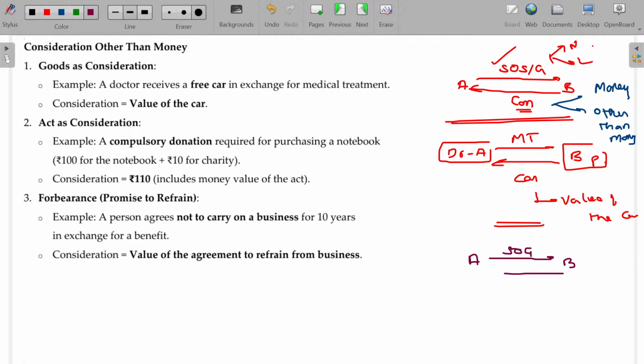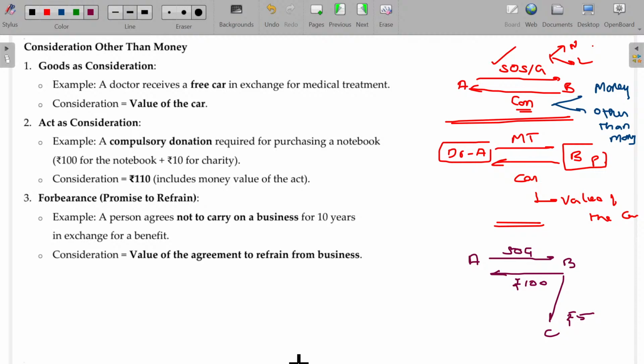For that, B gives a consideration of rupees 100. Not only that, A demands to pay 2 rupees to charity. How many of you noticed that behind the note, for every note you purchase, 2 rupees is donated for charity purpose? That is how the statement may be given. I am not sure whether it is still available today.